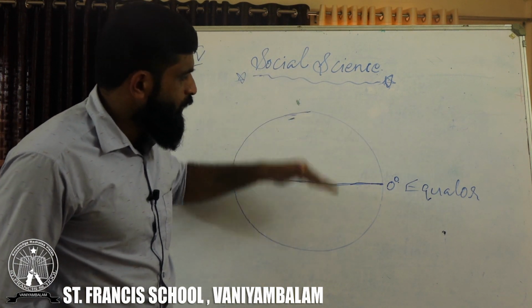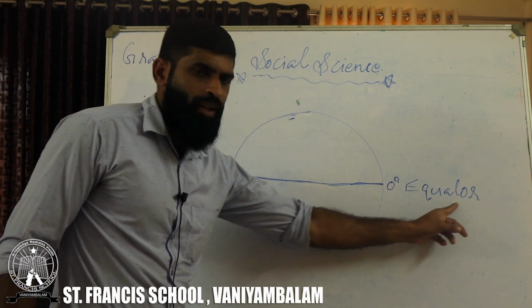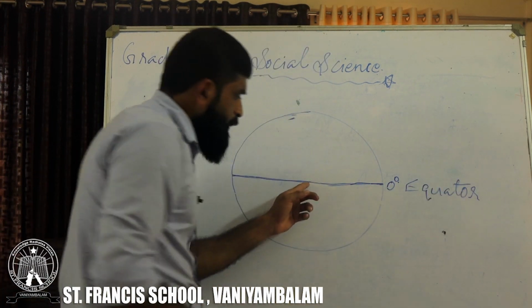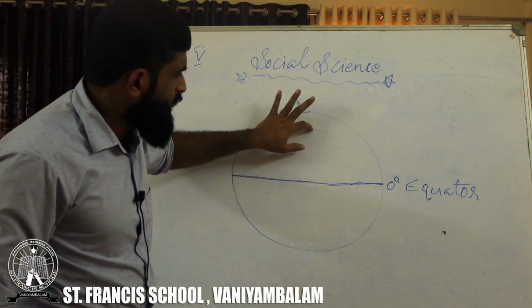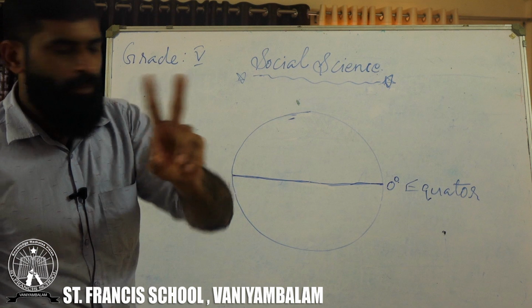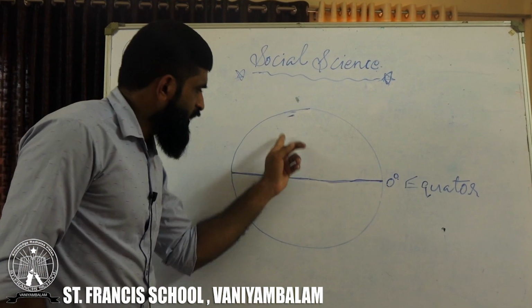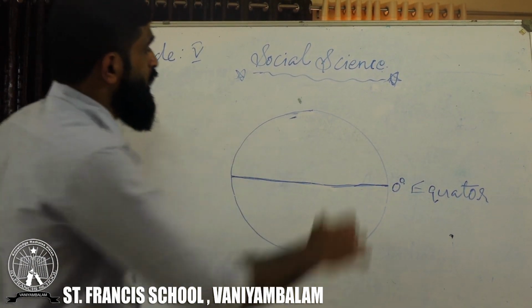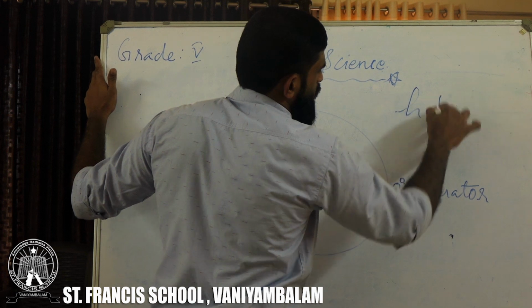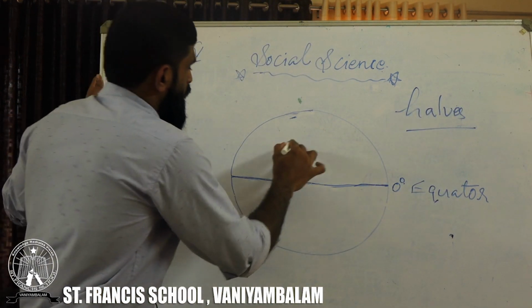It divides our Earth. The 0 degree latitude is called the equator. It divides our Earth into two equal halves, which are called hemispheres.